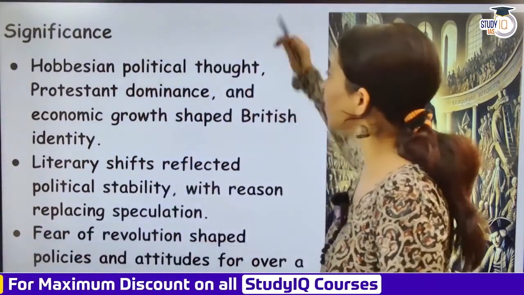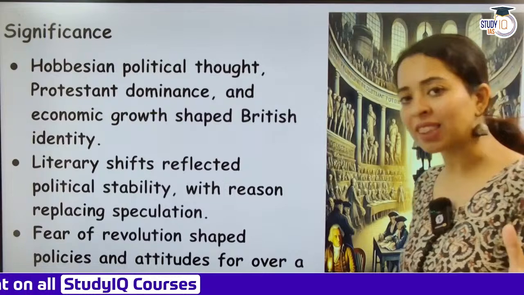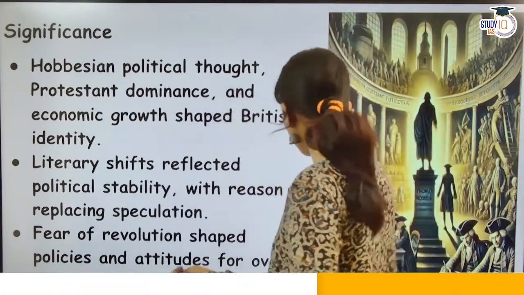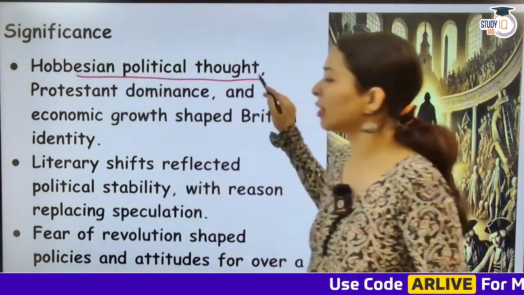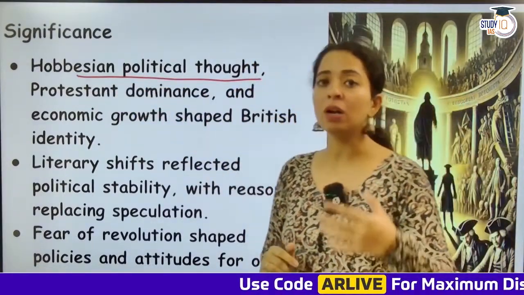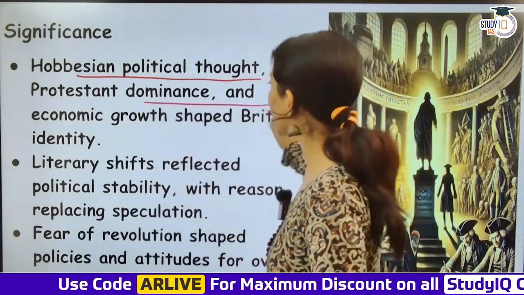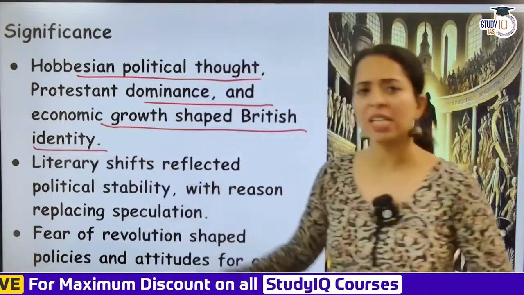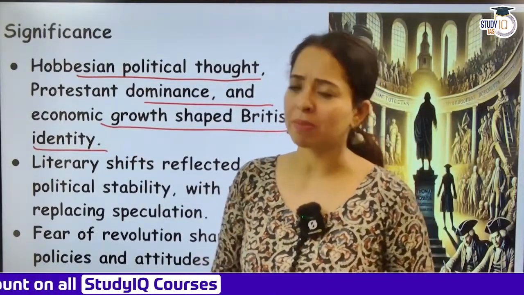Okay, so significance, Hobbesian political thought. So Thomas Hobbes का Leviathan जो पढ़ा था, जिसका political thought था, the Protestant dominance. So look at all these ideas. Hobbesian political thought was basically law, order, and stability. Protestant dominance and economic growth shaped the British identity of that time, and this is the reason that they became so highly confident about themselves.